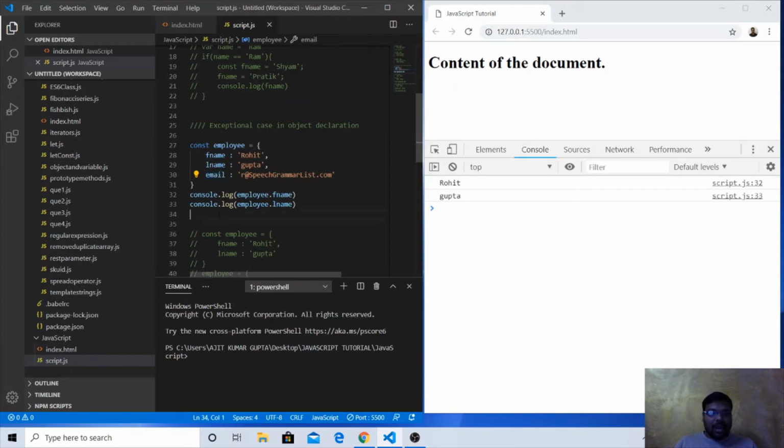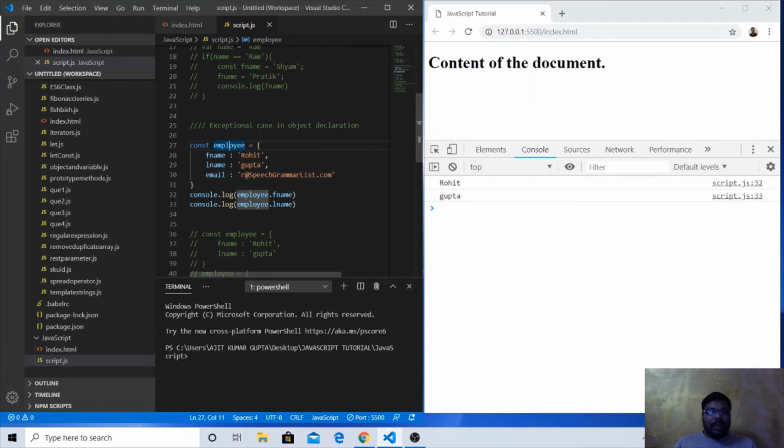Now what we are doing is console.log employee.fname, employee.lname. We are trying to access these properties of this particular object. This is the object declaration. If we have multiple properties of any variable, like employee having three properties, fname, lname and email, this is the object declaration.